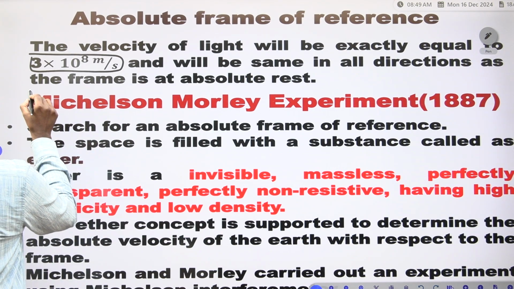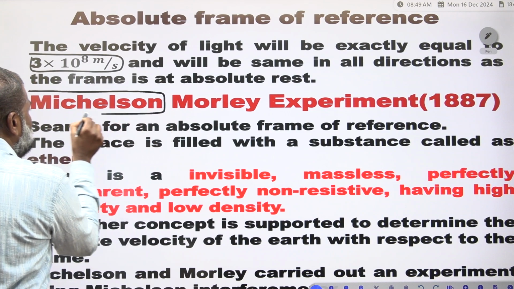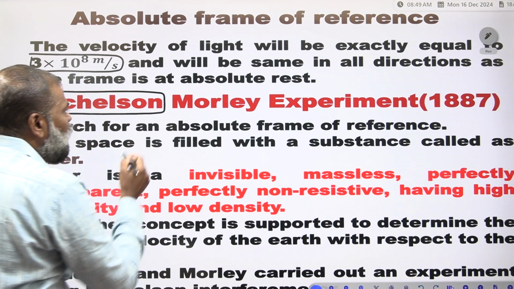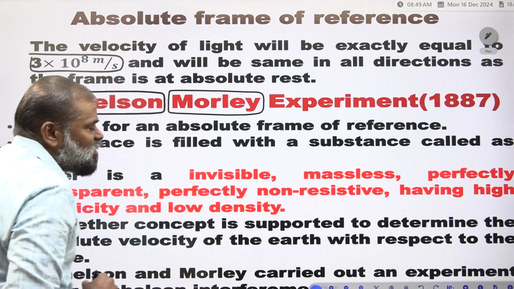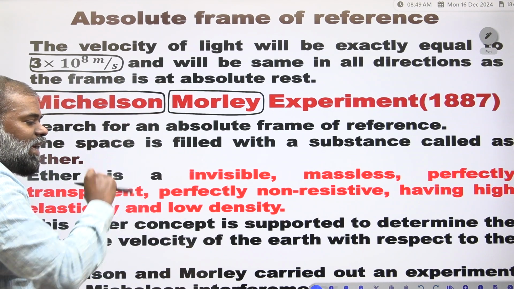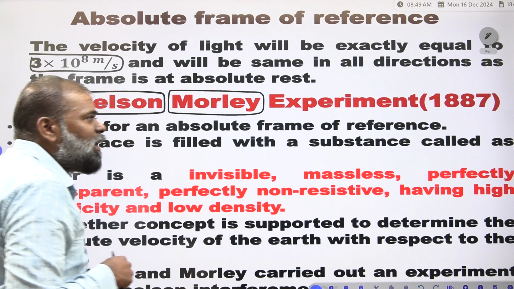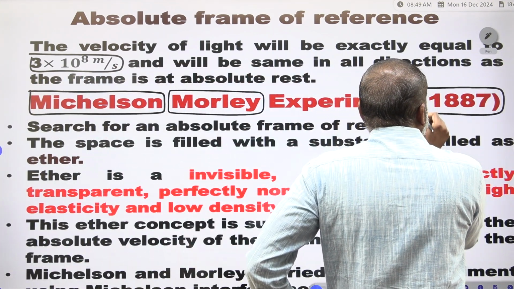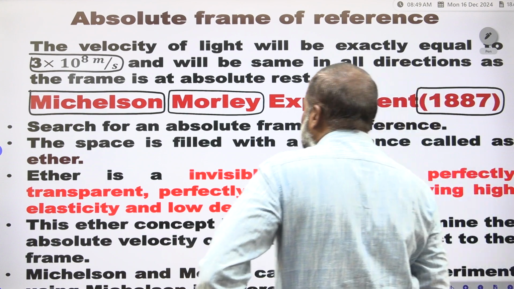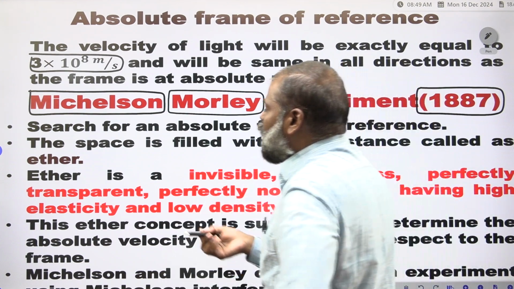Based on this, we are going to discuss one experiment, the Michelson-Morley experiment. Michelson is one scientist, Morley is another scientist. They did the experiment in 1887. They got the Nobel Prize also.